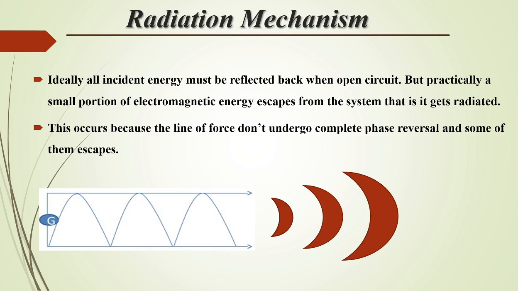The radiation mechanism of the antenna. Ideally, all incident energy must be reflected back when open circuit, but practically a small portion of electromagnetic energy escapes from the system, that is, it gets radiated.